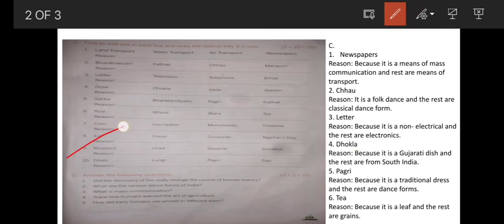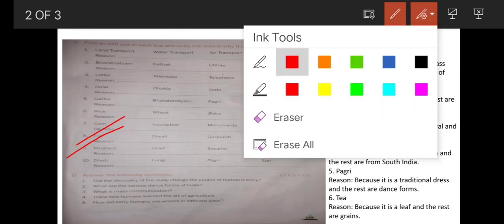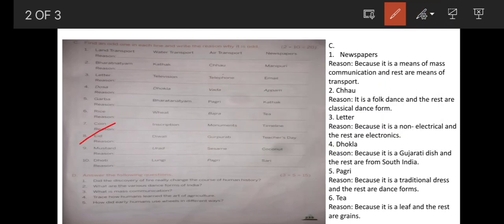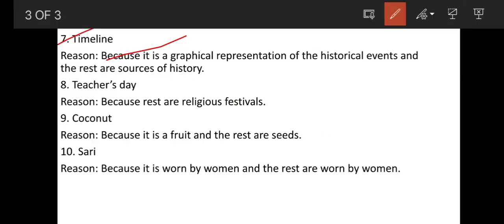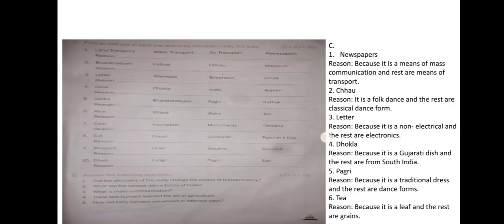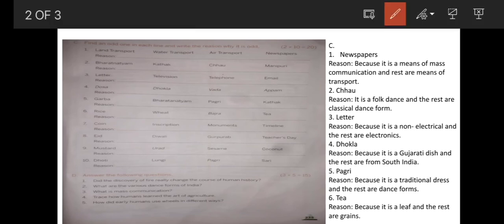Next, 8. Eid, Diwali, Guru Purab, Teachers' Day. Which is the odd one? Which is different from the other three? Teachers' Day. Why? Because all the other festivals are religious festivals, but Teachers' Day is not a religious festival.